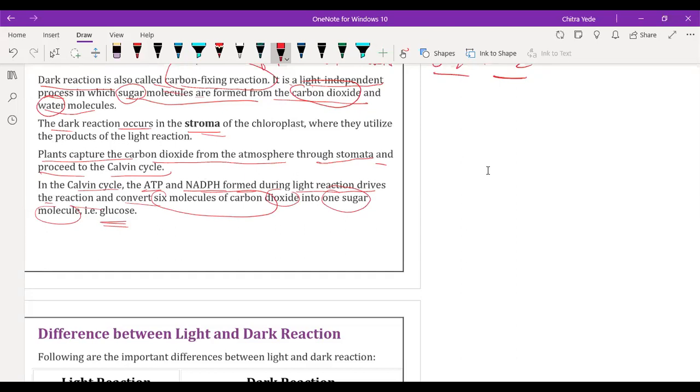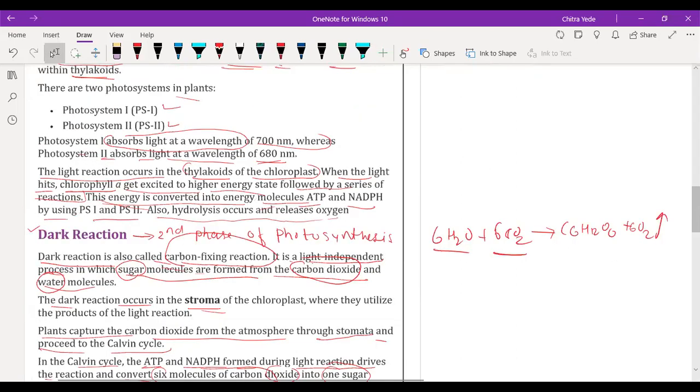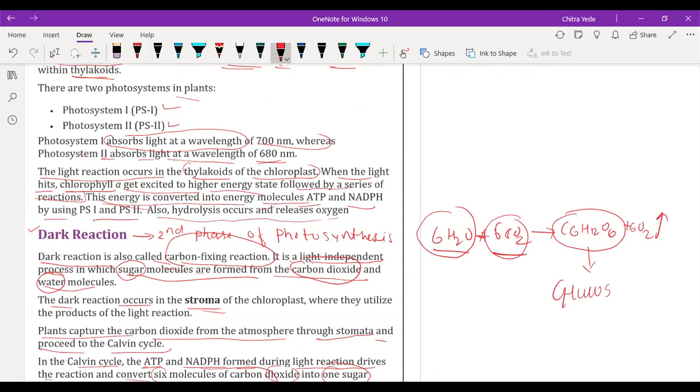Here we have already understood this reaction. 6 water molecules and 6 carbon dioxide molecules combine with each other to form 1 molecule of carbohydrate, which is called glucose, and oxygen gas is released into the atmosphere. Okay, have you understood this part?